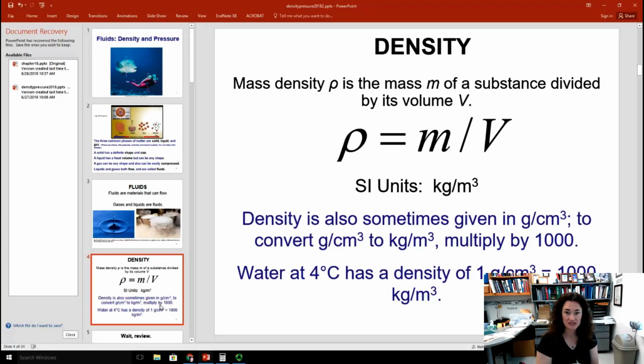But you might also see density given in grams per cubic centimeter. That's a really common unit for density. And if you want to convert from grams per cubic centimeter to kilograms per cubic meter, you just multiply by 1,000. So you might have seen the density of water is about 1 gram per cubic centimeter, depending upon various things like the temperature and so on. But at atmospheric pressure for pure water, you've got a density of about 1 gram per centimeter cubed. And that translates to 1,000 kilograms per meter cubed.